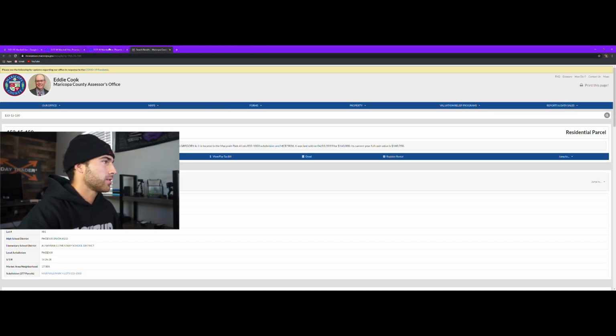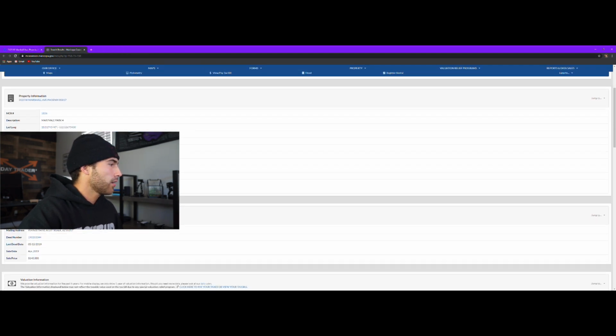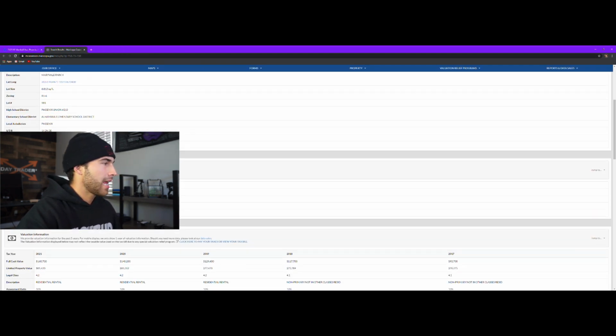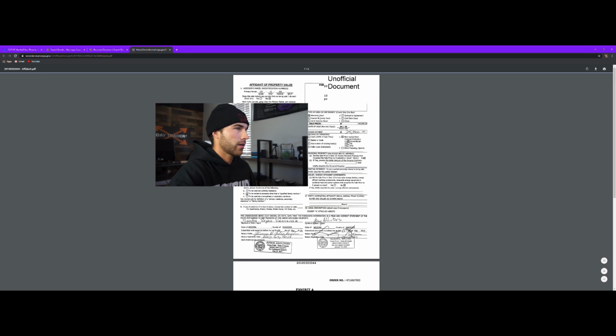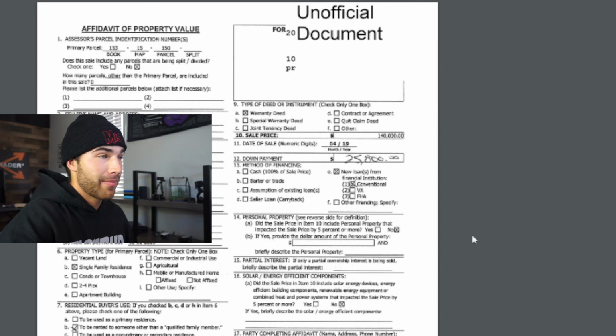So we're going to do the same situation, go to the county website here. We're going to close out to consolidate some of these things. And we are looking for the owner's name right here. We've got the deed information. It looks like, like we said, it sold in 2019, or at least that was when the recording date was. A lot of the time you can even figure out how they bought the house. That sometimes is a good sign. If it was an all cash offer, maybe they were investors. So we're going to go to the affidavit, which is basically a document on what type of financing they used.